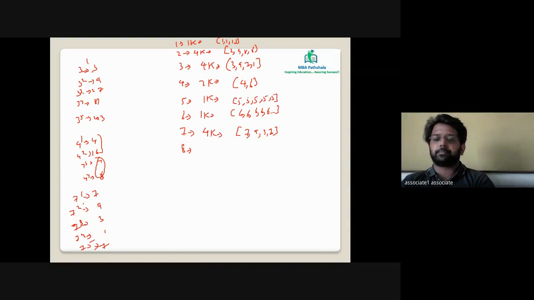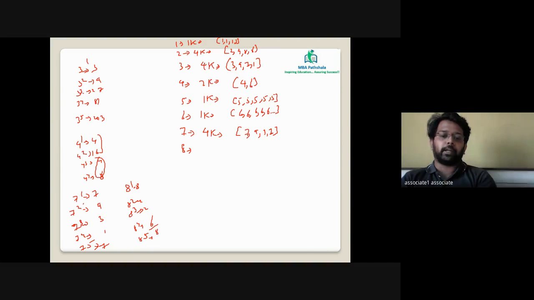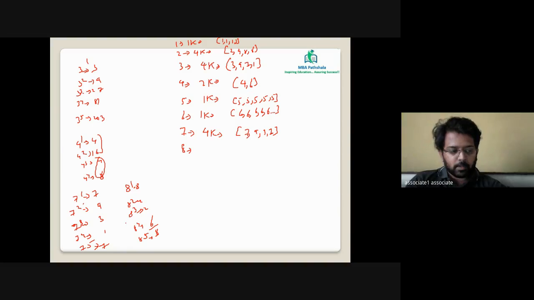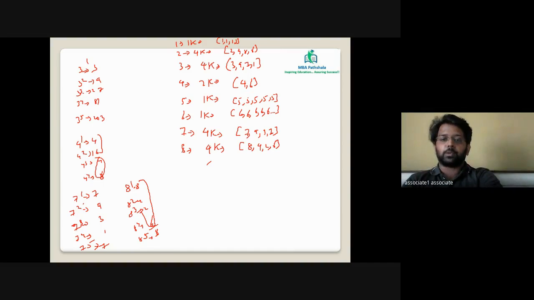Next is 8. 8 raised to 1 is 8. 8 square is 64. 8 cube is 512. 8 raised to 4 is going to end in 6. 8 raised to 5 again is going to end in 8. So how many unique values are here? There are 4 unique values. So we say 8 has a cyclicity of 4K. The values are 8, 4, 2, 6.